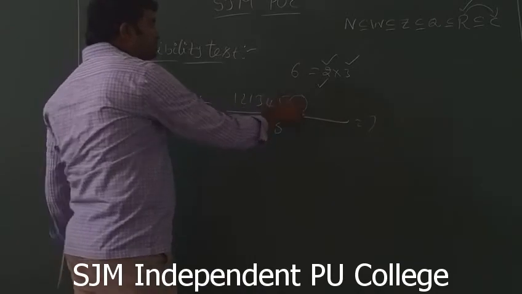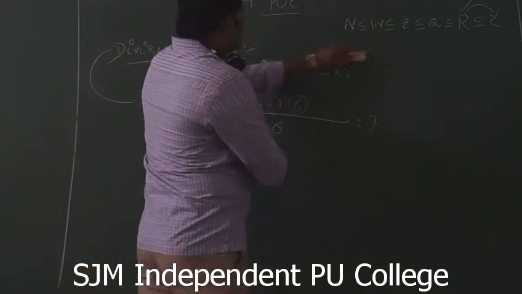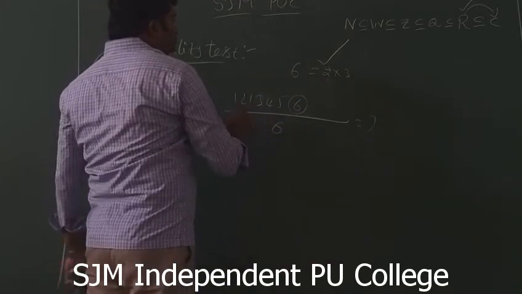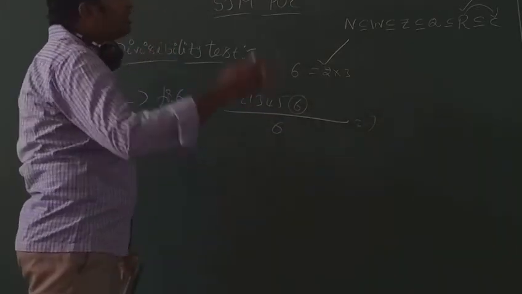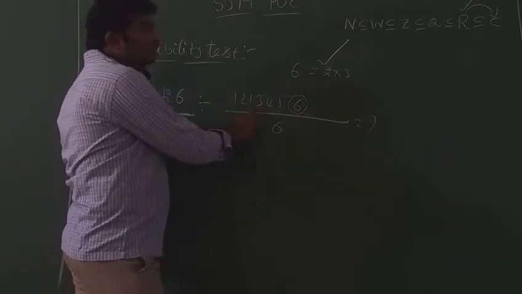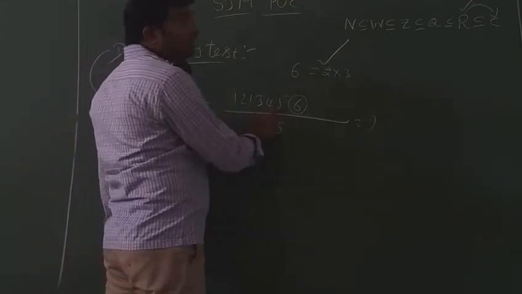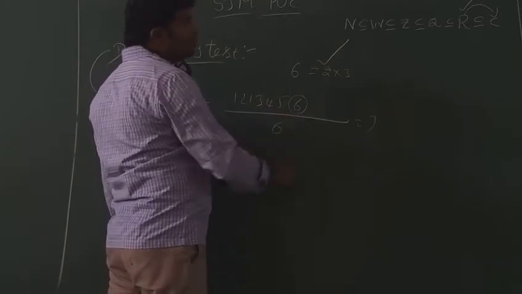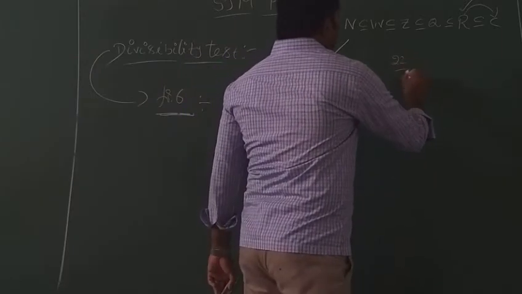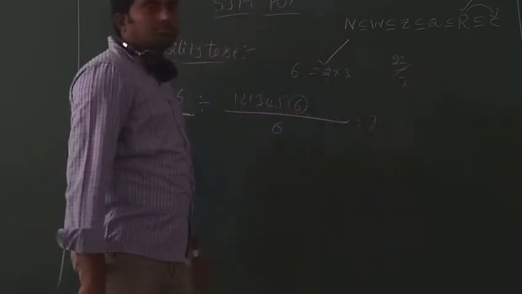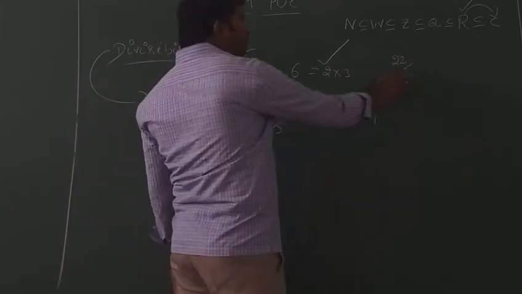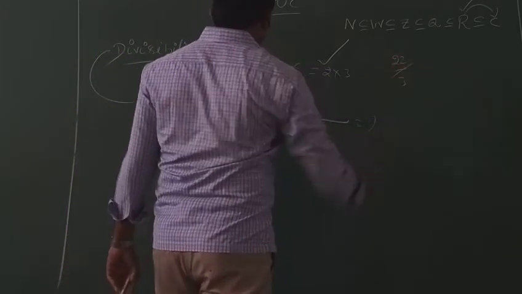Okay, unit digit is 6. Then this number is divisible by 2. Next, check for 3. What is the divisibility test for 3? We have to add all the digits of the given figure, right? Add 1, 2, 3, 1, 4, 3, 7, 7, 4, 11, 5, 16 plus 6, 22. But 22 is not divisible by 3. 23 is also not divisible. 24 is. 24 means how much is less? 2 less, right?